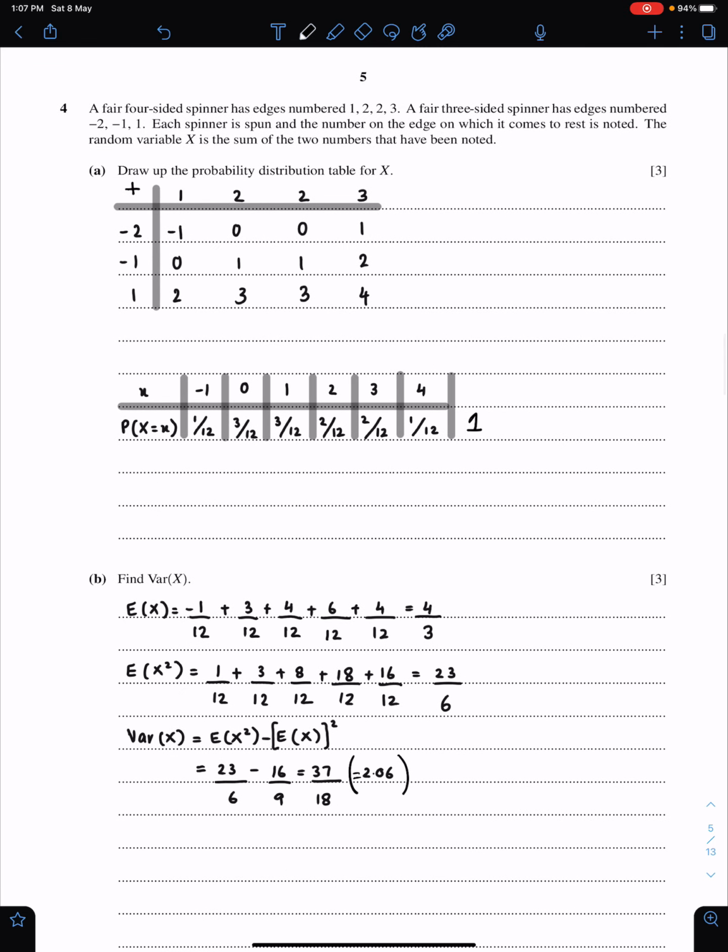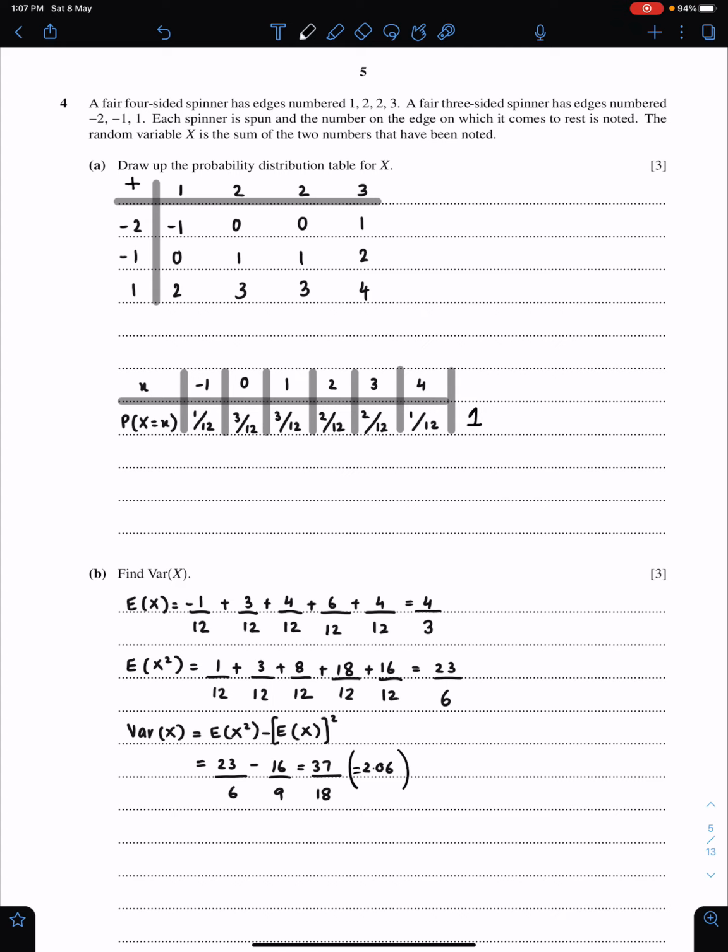Question number 4. A fair four-sided spinner has edges numbered 1, 2, 2, 3. A fair three-sided spinner has edges numbered -2, -1, 1. Each spinner is spun and the number on the edge on which it comes to rest is noted. This is the first spinner and this is the second spinner. The random variable x is the sum of the two numbers that have been noted.